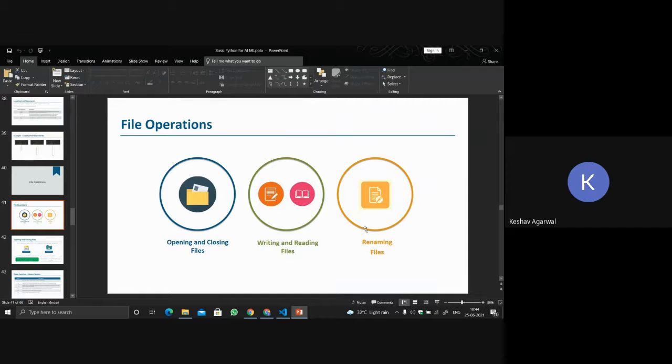And renaming files means we change the name of the file. So these are the three important file operations. Whatever the extension, let's say it is a PPT, a document file, an Excel file, maybe a .txt file, maybe a .py file, these three operations will always be common in all the extensions and all types of files.